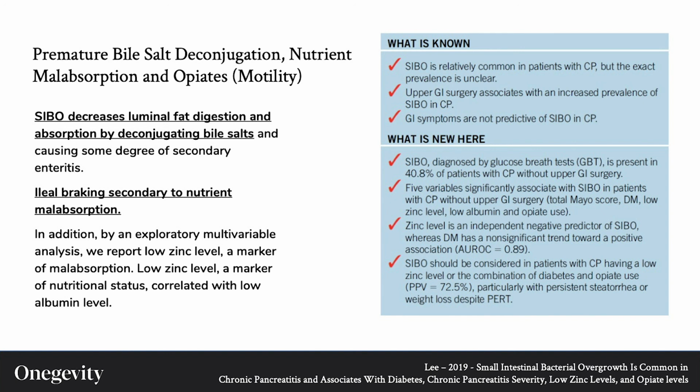Another point from this paper is that of ileal breaking. When these macronutrients make their way down to the distal small intestine, the body reads this as too much food escaping digestion and slows down motility. If we recall from our first slides, motility plays a huge role in SIBO. So as you can see, it's all connected. The overall proper functioning of your entire GI tract is tied into SIBO, something generally considered isolated to the proximal small intestine from a limited point of view.